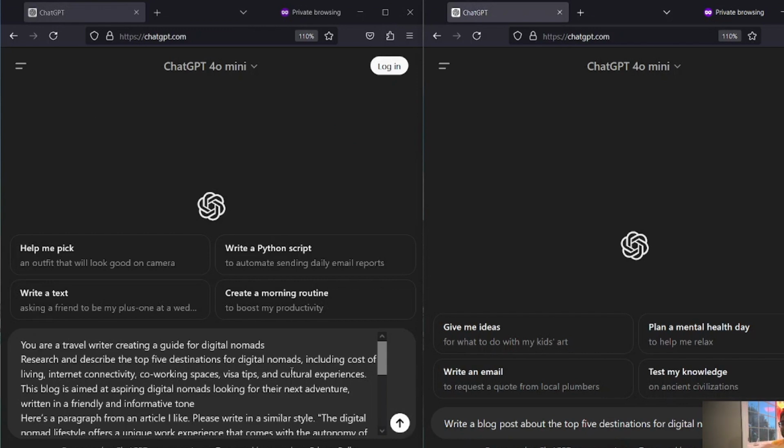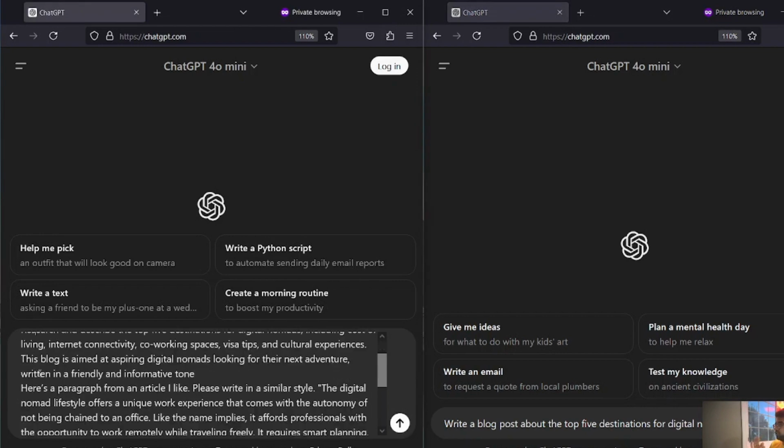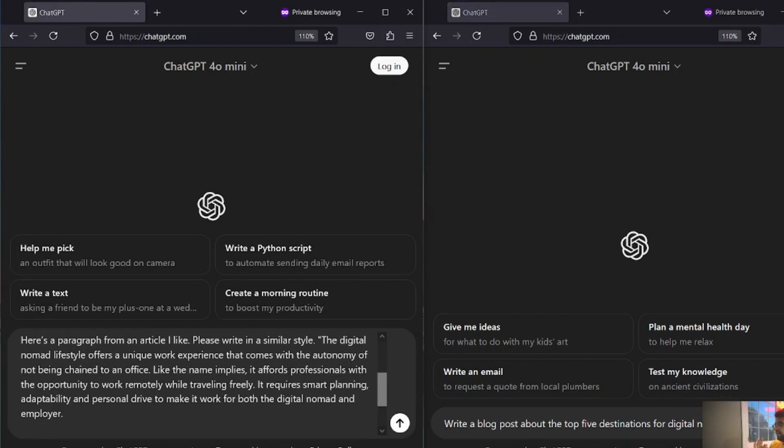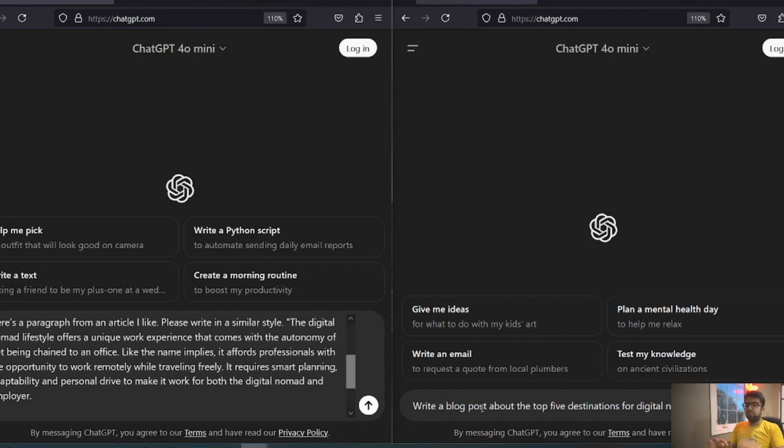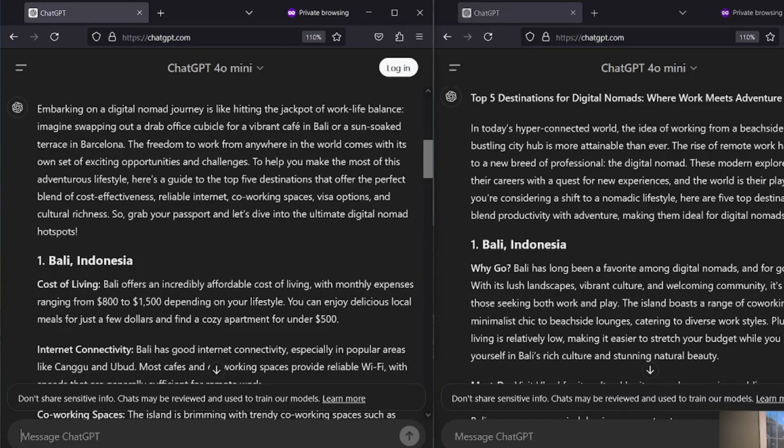Now we have both the prompts side by side. On my left, I'm using the RISE methodology where I have role, instructions, context, and an example. While on my right side is just a generic prompt that I was using in the beginning of this lesson. So I'm going to press enter and we're going to see how different the results are for both the prompts and compare it. Now both the results are displayed. On the left, we have RISE. On the right, we are just using a generic prompt.